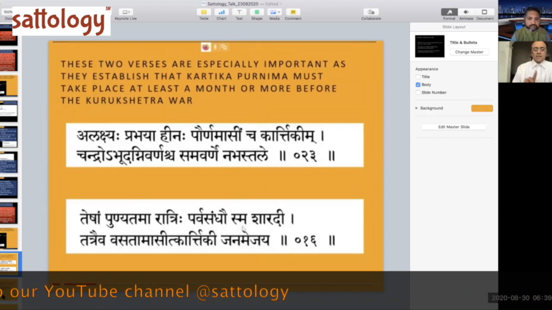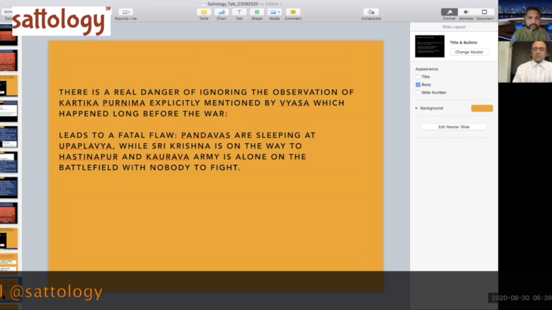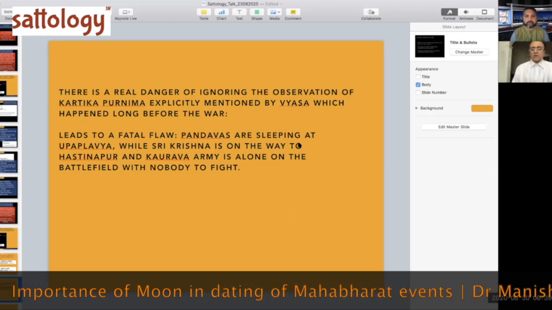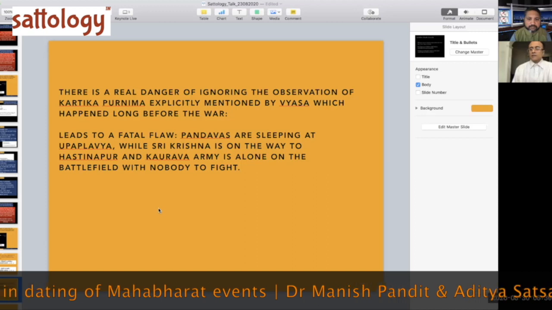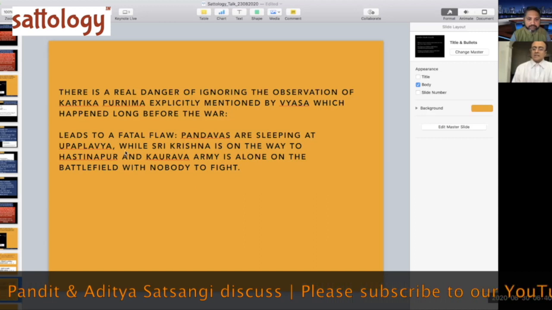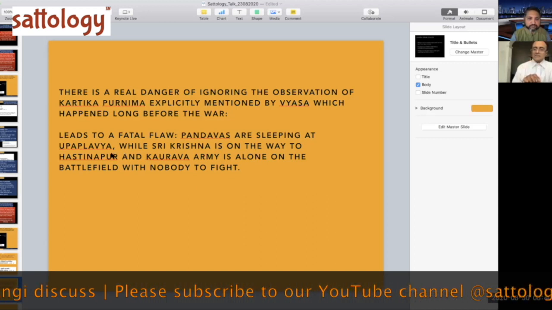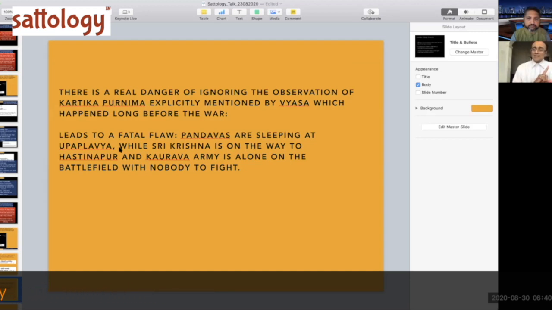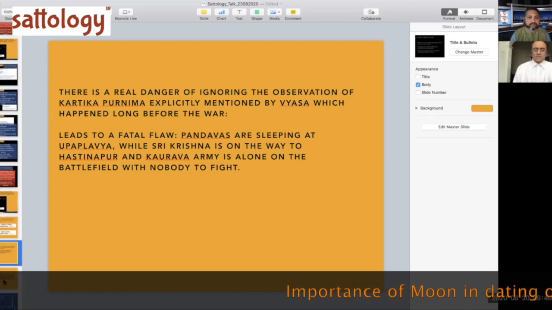Okay. Now, the fallacy, as I pointed out last time: if we ignore the real observations of Kartik Purnima, the two which I just showed you, then the Pandavas are sleeping at Upaplavya. Sri Krishna is on the way to Hastinapur. Kaurava army is now alone on the battlefield with nobody to fight. In fact, in the Kaurava army also, Karna is not there, because Karna is going to meet Sri Krishna a few days after that full moon has happened, right? And that will be when he's still in Hastinapur. So these are all huge mistakes, these are impossibilities which are going to occur.